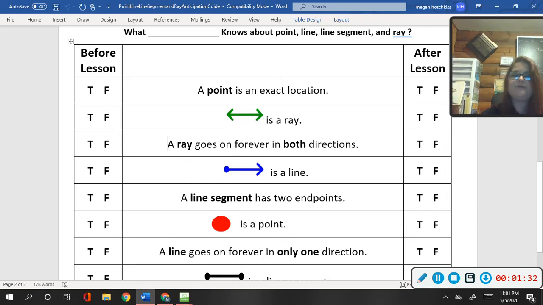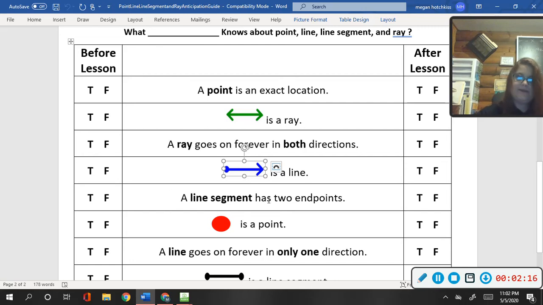A ray goes on forever in both directions. Picture a ray. What does a ray look like? It starts at a point and then it goes on forever in only one direction. This statement is saying it is going on forever in both directions, so that is false. What shape goes on forever in both directions? A line. So would this figure be a line? No, this is a ray because it has a starting point and then goes on forever in only one direction.